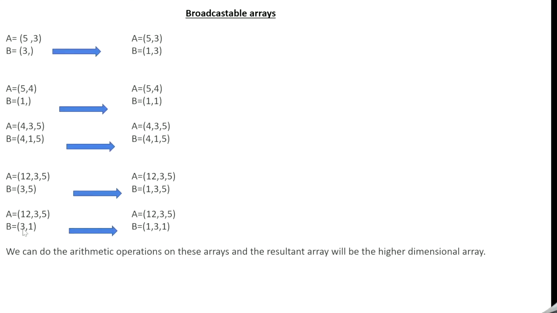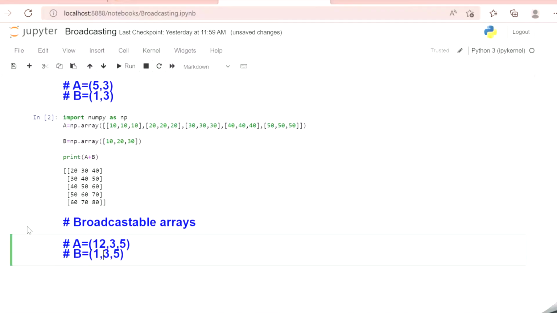And lastly, the last example is 12, 3, 5 and 3, 1. So friends, here also we have A as a three-dimensional array and B as a two-dimensional array. So we have to prepend it with 1 to make it a three-dimensional array. Now 5 and 1, one of the dimension is 1. So it satisfies. 3 and 3, both are equal. So it satisfies. 12 and 1, one of the dimension is 1. So it satisfies. So it becomes a broadcastable array and we can perform arithmetic operations on this particular array.